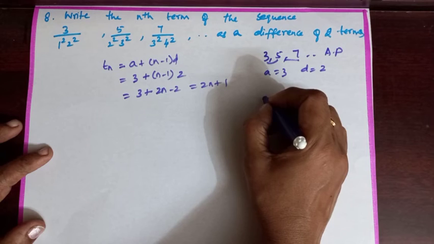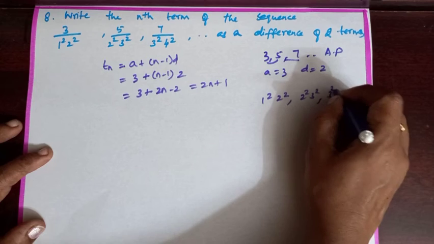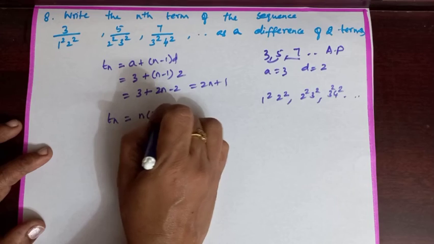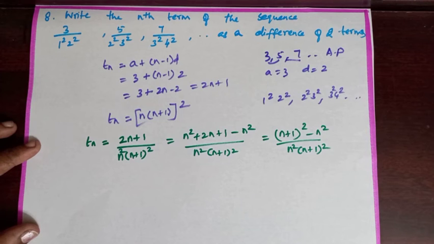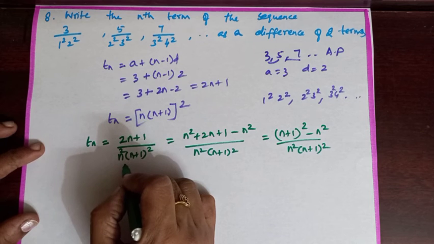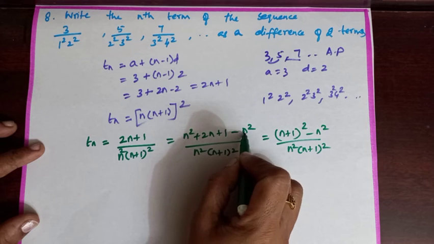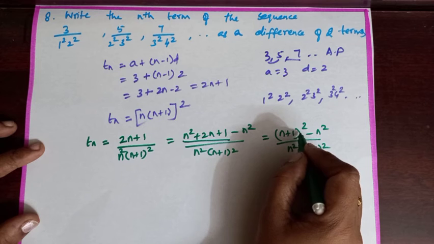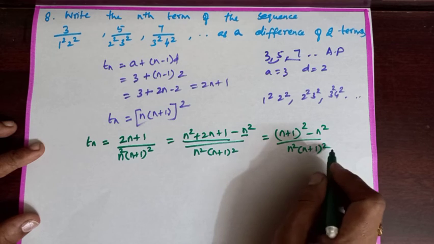The terms in the denominator are 1 square 2 square, 2 square 3 square, 3 square 4 square. Then Tn is n square into n plus 1, the whole square. Therefore, nth term of the given sequence is Tn equal to 2n plus 1 by n square into n plus 1 the whole square. Adding and subtracting n square to the numerator, it is equal to n plus 1 the whole square minus n square by n square into n plus 1 the whole square.